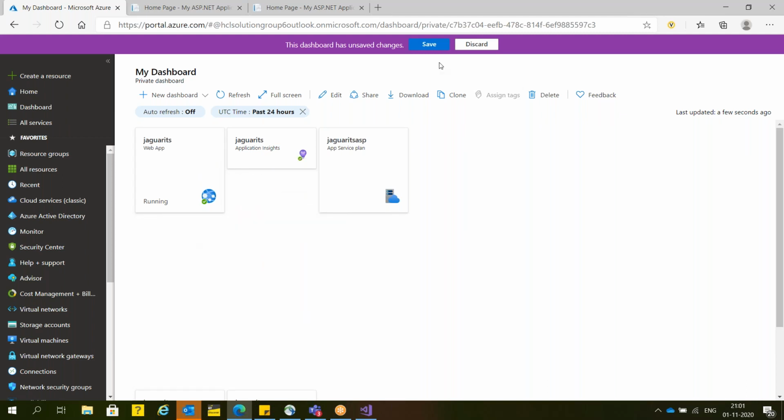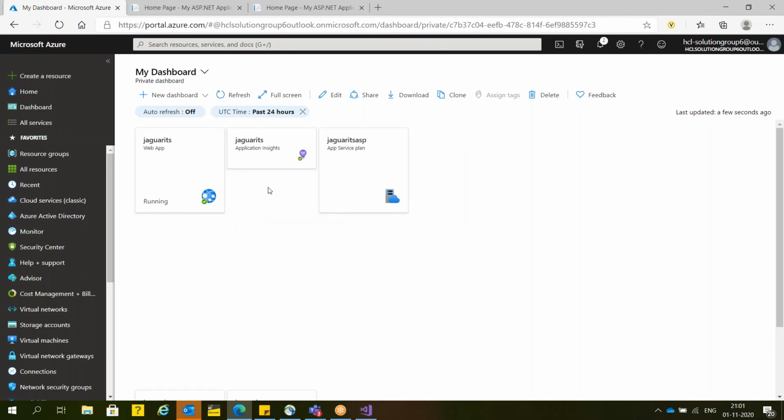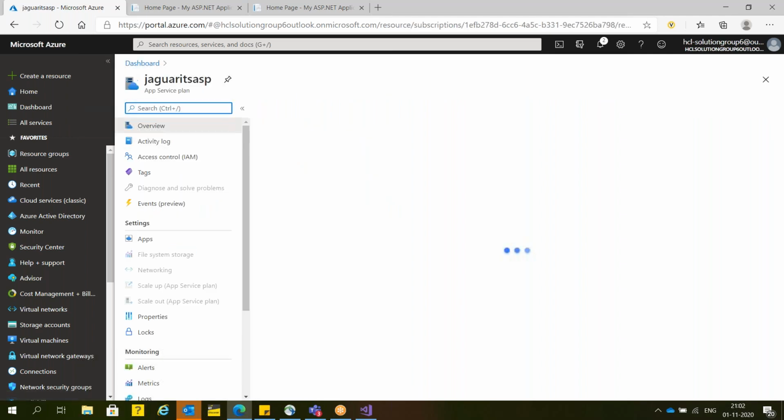So finally, guys, here we have 3 resources available on top of my dashboard. One is my website, second is the telemetry, third is the app service plan. Website, telemetry, and app service plan. App service plan is nothing but the physical resources. This website is using physical resources in the background. This is the same.